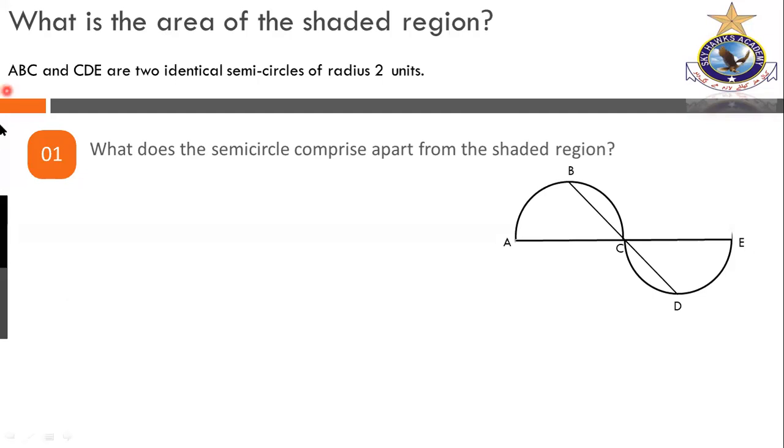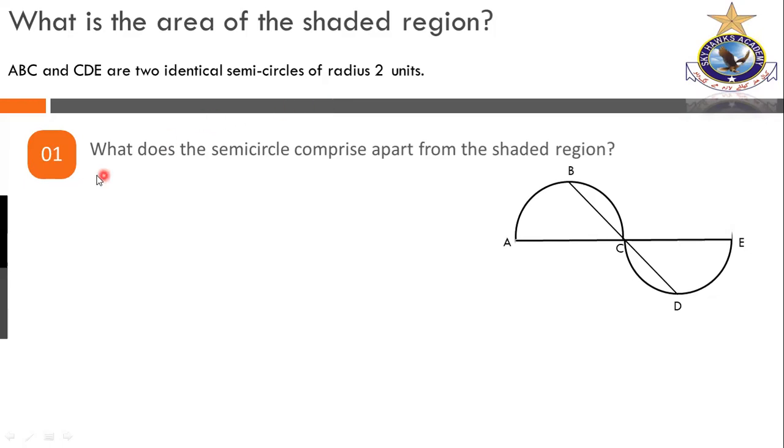So once again, at the top, we write down the problem over there: what is the area of the shaded region? This is the required and desired answer. We are looking for that. That is always at the top of our screen, top of our mind. A, B, C, and C, D, E are two identical semicircles of radius 2 units. Only this information is given. The one line of information is enough, and we will have to get the right answer.